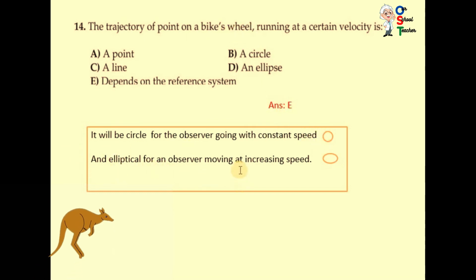And elliptical for an observer moving at increasing speed, so he can see the speed is increasing. So the trajectory of a point on a bike's wheel running at a certain velocity depends on the reference system from where you are observing. If you are on the bike or on the road or at any other point, the trajectory of the bike wheel depends on the reference system.